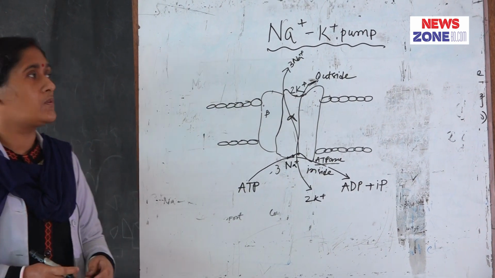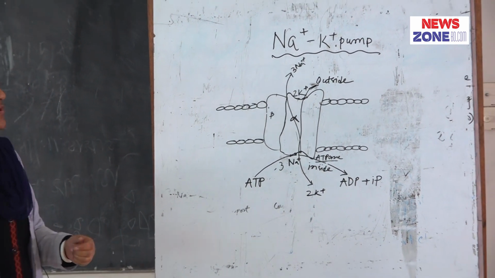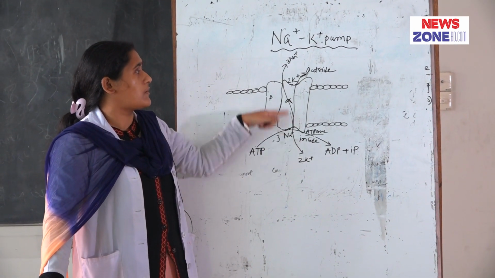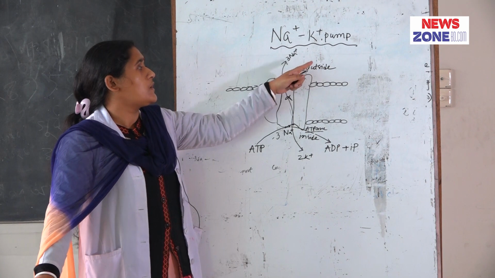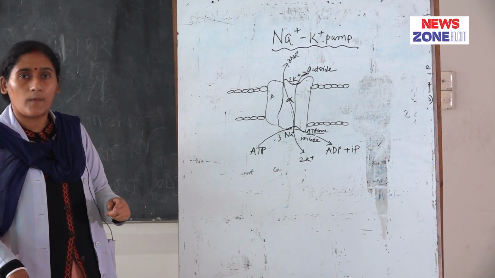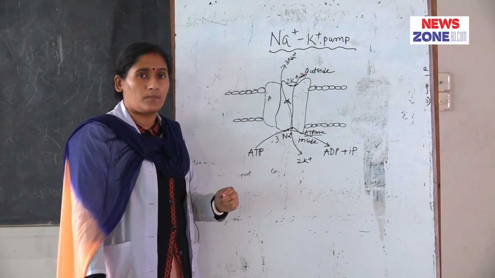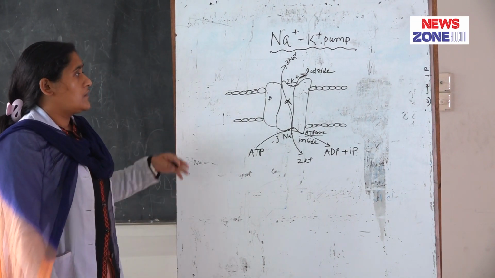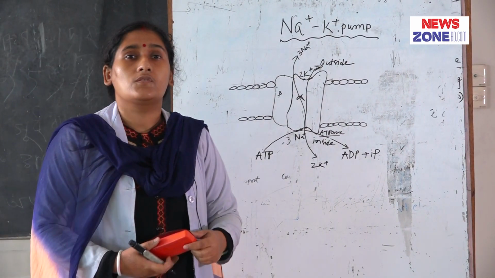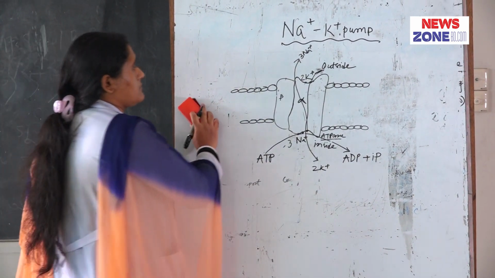So, now I am going to make a definition of the sodium potassium pump. It is an electrogenic pump which pumps 3 sodium ions from inside to outside and 2 potassium ions from outside to inside with expenditure of energy with the help of carrier protein. This is the sodium potassium pump. Now, I am going to discuss the importance of the sodium potassium pump.